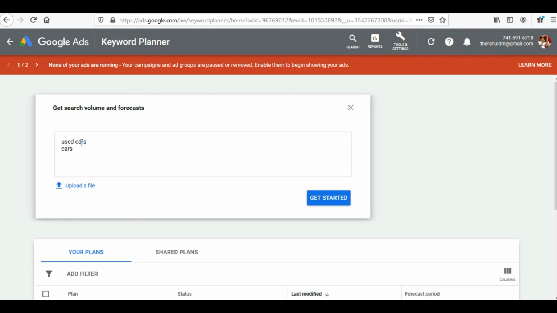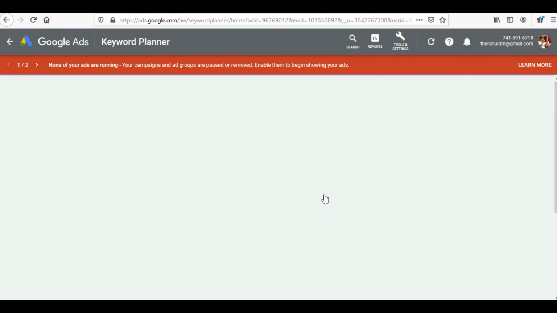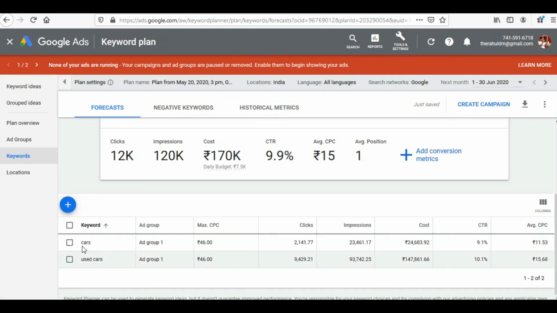Moreover, if you have already created an Excel file, which I suggested you create initially, you can upload it in CSV format by clicking on this upload file button, and the complete list of keywords would be taken by this tool of Google on its own. For every keyword it is going to show you the search volume for that particular search query. If I simply see over here, as I have put only two keywords, ignoring all other things like max CPC or cost or CTR, I am just going to consider these keywords and how many clicks they are getting. Used car as a keyword had been getting good clicks by people on the search engines.